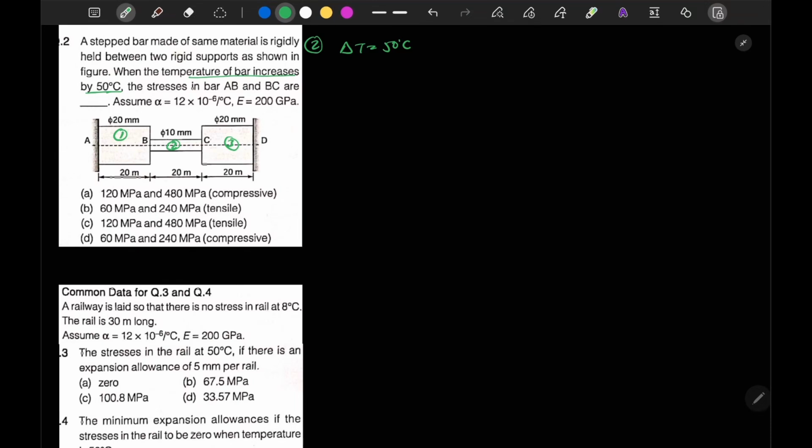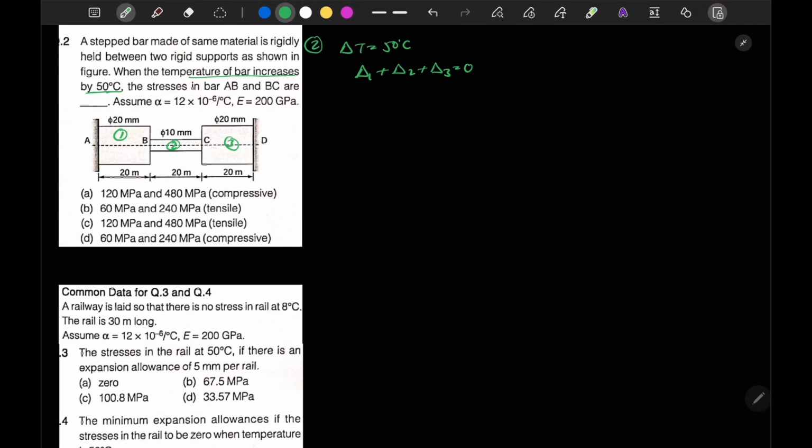Now, as we have studied in our last lecture, I can say that delta 1 plus delta 2 plus delta 3 is equal to 0. This is for sure.